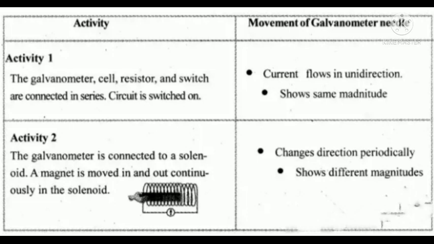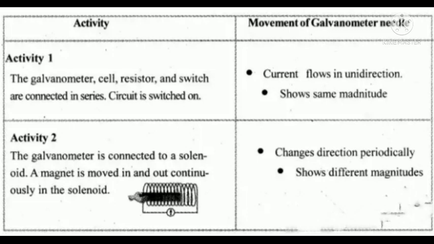In the first experiment, the current flows in one direction, unidirectional, with the same magnitude. But in the second experiment, it changes direction periodically, positive, negative, in this manner, and shows different magnitudes.